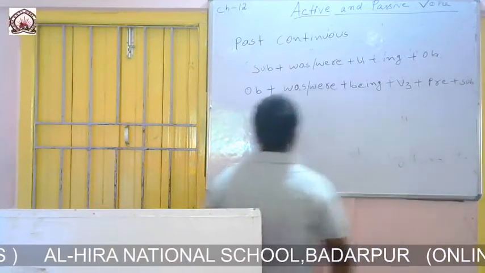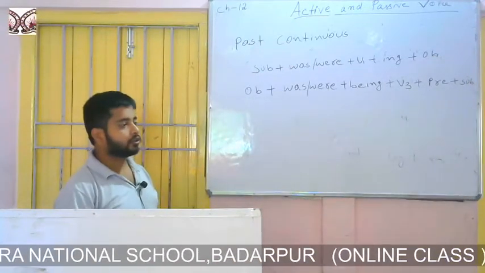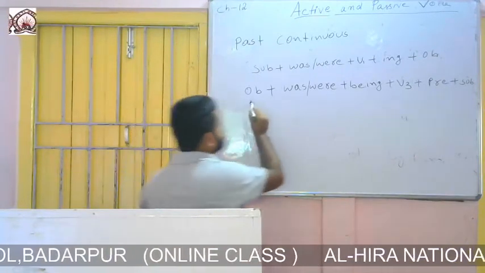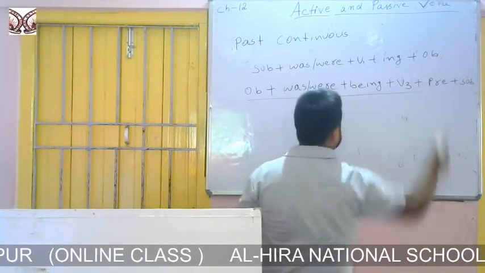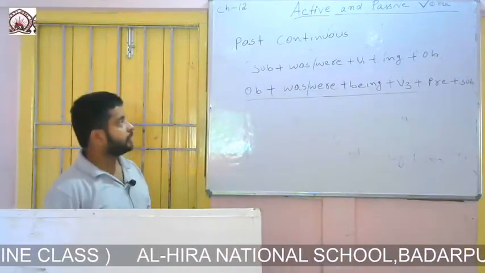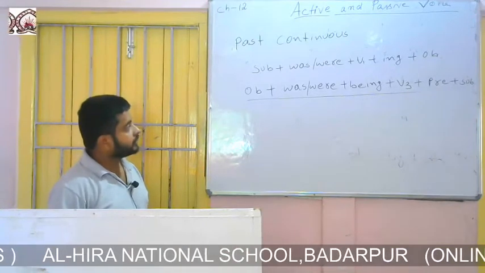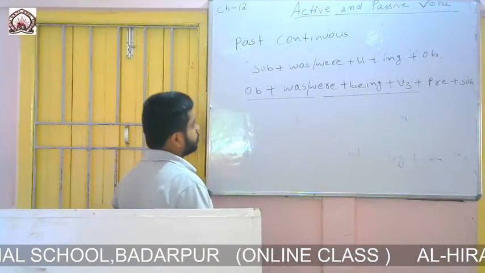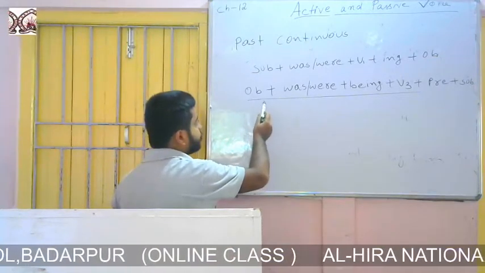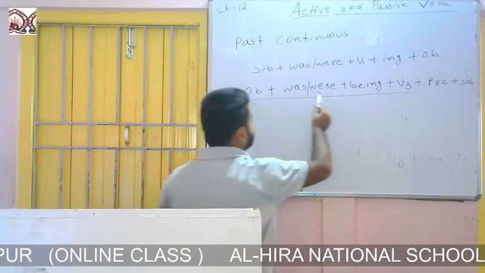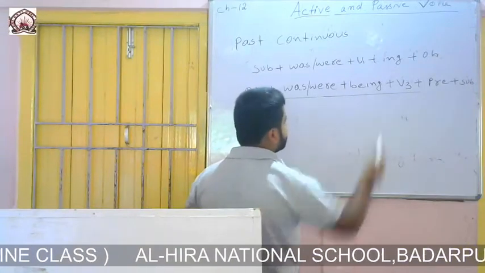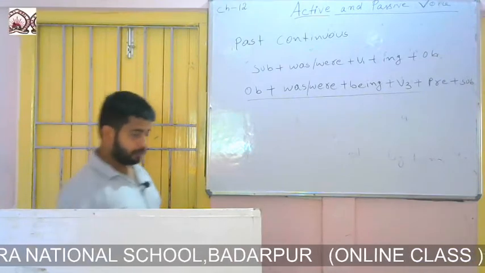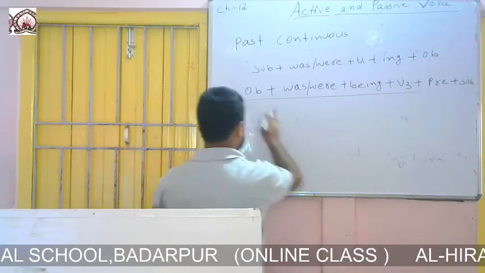So if the sentence is in past continuous, then we will change the voice with the help of this passive formation. So let's practice 2-3 sentences. The formation of past continuous passive is object plus was or were plus being plus third form of the verb plus preposition plus subject.